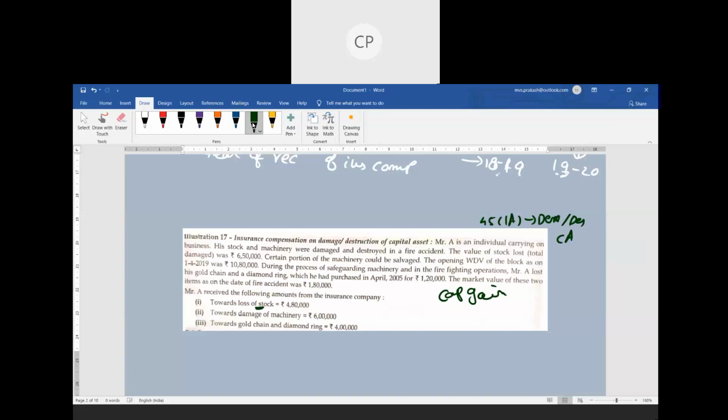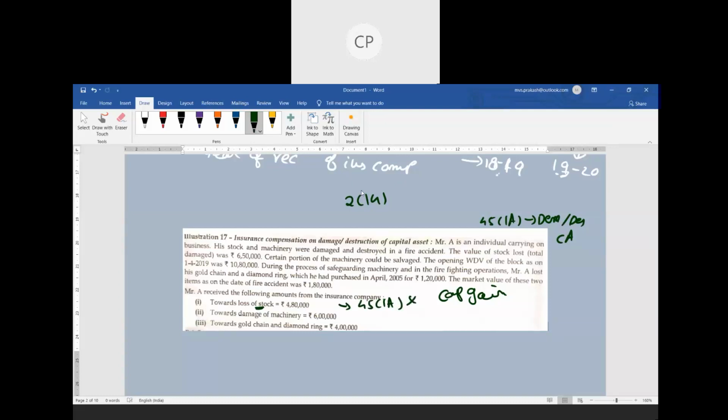If you go back to the definition of capital asset, section 2 subsection 14, there we have discussed the definition of the capital asset. Capital asset means any property of any kind, movable or immovable, but does not include stock in trade. So stock in trade is not a capital asset. So when it is not a capital asset, for the stock in trade, 45(1)(a) is not going to be applicable.